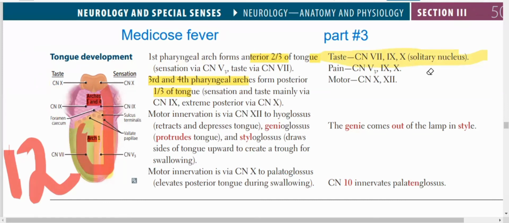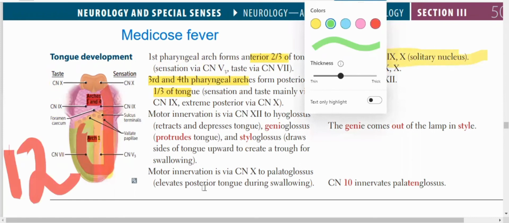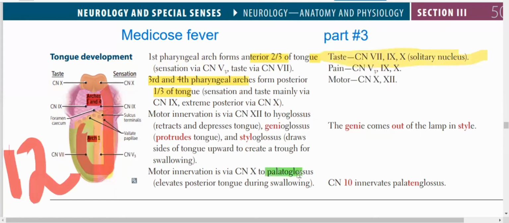But the exception is the palatoglossus, and the palatoglossus is a most important MCQ. It is innervated by the 10th nerve. In the MCQ point, if you remember, the palatoglossus is supplied by the 10th nerve.